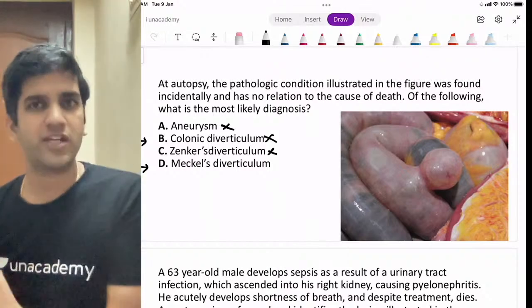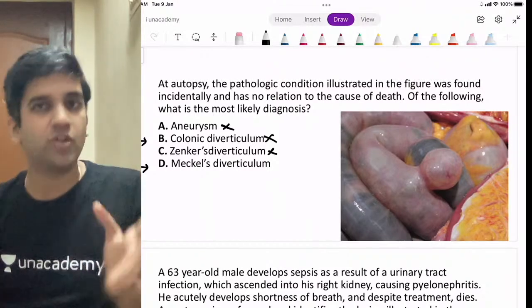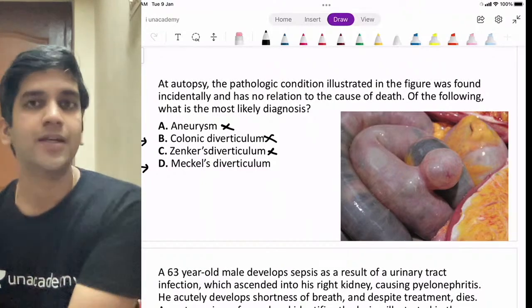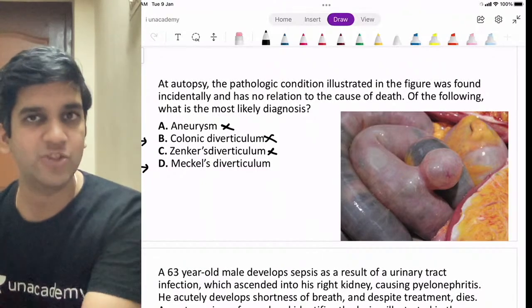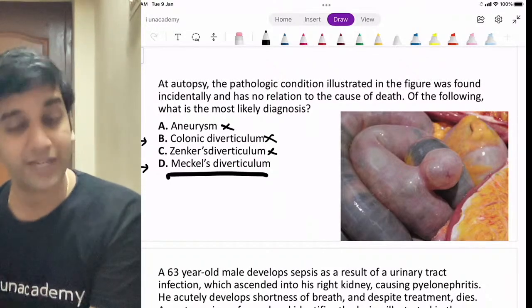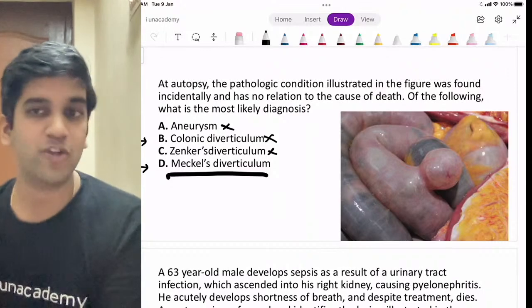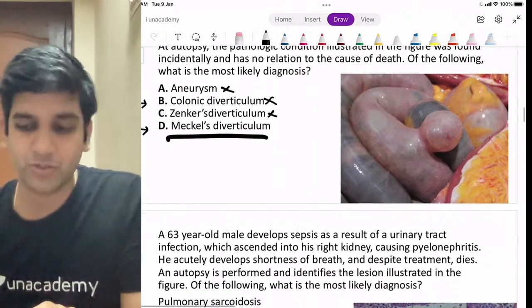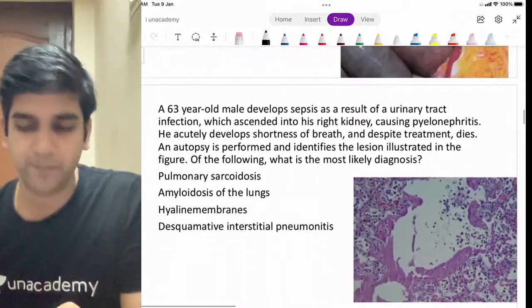Colonic diverticula will happen in the colon. They will have these perfect haustrations, will have the taenia coli and everything else, right? So it's a small intestine. The only diverticulum seen in the small intestine among the options is Meckel's diverticulum. That's the answer, right? You're right. Answer is Meckel's. I'm not denying the fact, but you have to know why Meckel's also, because that's very important for me so that I don't make mistakes henceforth, right?